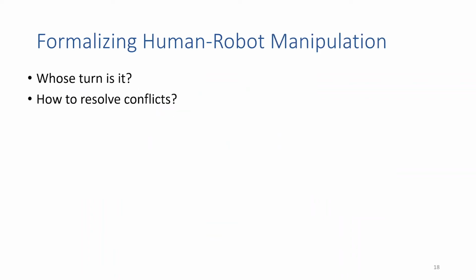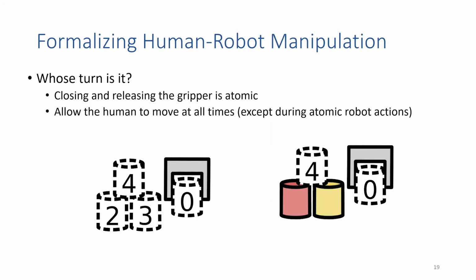So combining those robot and human models has 2 main challenges. The first is in deciding whose turn it is, and the second is in deciding how to resolve conflicts. To decide whose turn it is, we note that our state space has this Boolean property of an object being in a location or not being in a location. So this implies that an action such as opening or closing the gripper for the robot is going to be atomic. And then all other actions we're going to make non-atomic to give the human as much flexibility as possible.